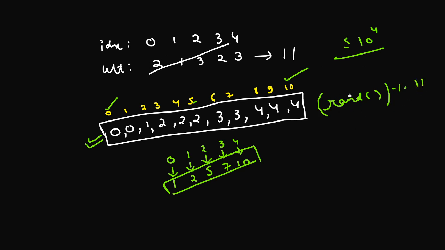If I take a random number and mod it by 11, I'll be obtaining a number in the range of 0 to 10 randomly. Okay, and this is what I'll be doing. So for example, if I obtain the number 4, now what I can do with this 4 is I can see which number is present at this index 4, and I can see that number 2 is present, so this 2 will be my answer. But how do I retrieve this 2 from this array is the main question.